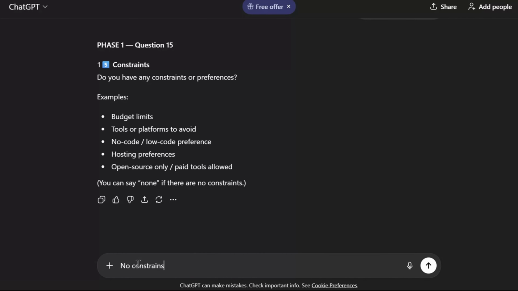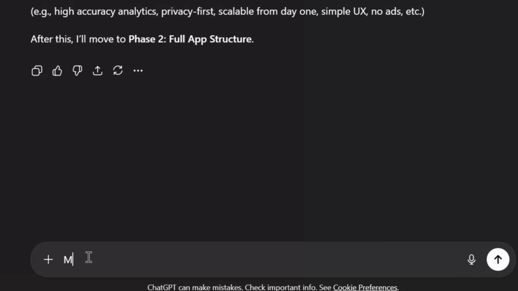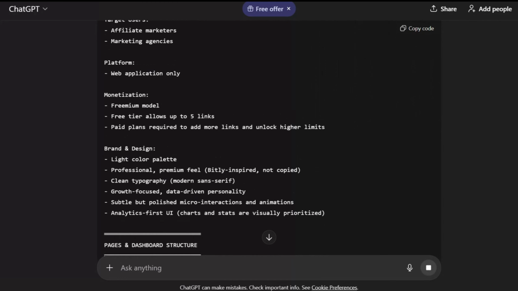By the time you reach the end, you've answered 16 simple questions. This is phase 1. Then comes the final question. What do you expect from this app? Here, I shared the bigger picture, how reliable it needs to be, how it should grow over time, and why this app actually matters. That answer connects everything. Now the AI doesn't just understand what to build, it understands why.